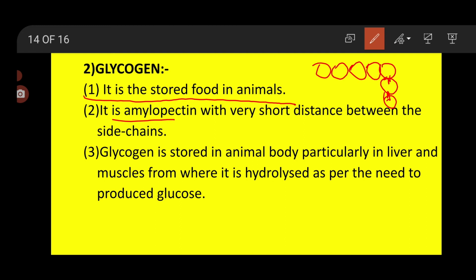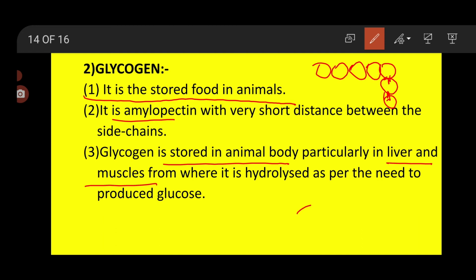Then glycogen is stored in the animal body. Just now I told you glycogen is always stored in the animal body, particularly in the liver and in the muscles of animals, where it is hydrolyzed as per the need to produce glucose. Glycogen is present, but it is getting hydrolyzed.